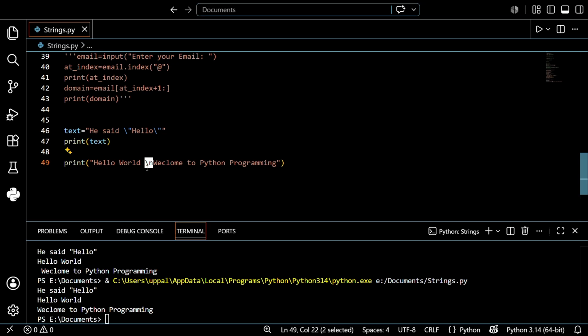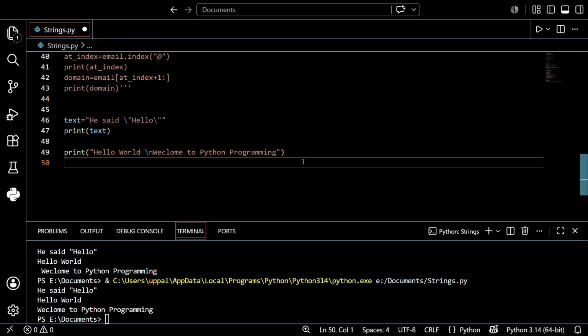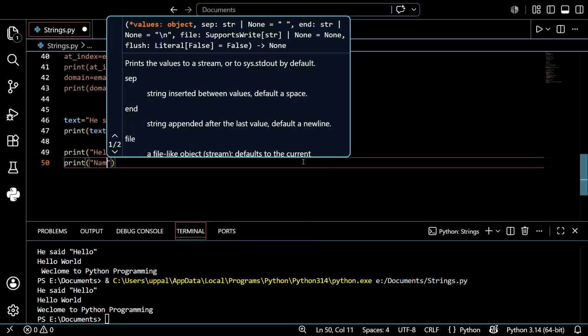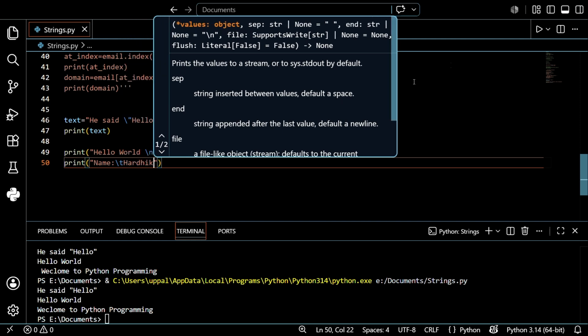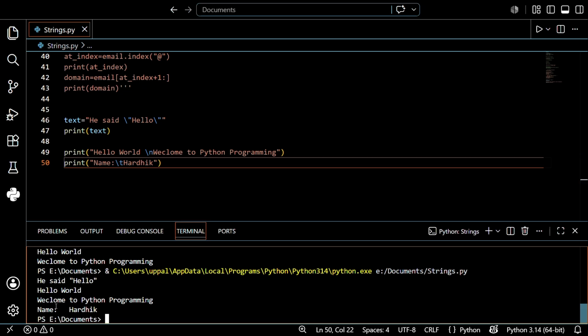Please remember this. What is \n, and along with it I want to explain the next thing, \t. What does that mean? That means a tab space, which gives four space characters. Like, I just want to print name is, \t, Arthik. Before that, save this one and run this. Let's see what the output is. See, it just gives one tab space. I hope you understand this. So using \t, we discussed the escape codes \n and \t. I hope you understand guys. It's very easy to understand. So please don't forget that. This is what we discussed right now.